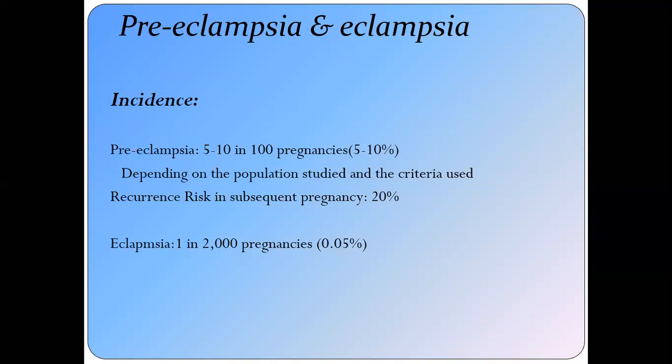What is the incidence? The overall incidence of the hypertensive disorders is 5 to 10%. Of this, 3 to 4% is preeclampsia, and eclampsia occurs in 1 in 2000 pregnancies. And once the patient has suffered from the preeclampsia or the eclampsia, there is a 20% chance that the patient may have it again in the next pregnancy. So the recurrence risk is 20%.